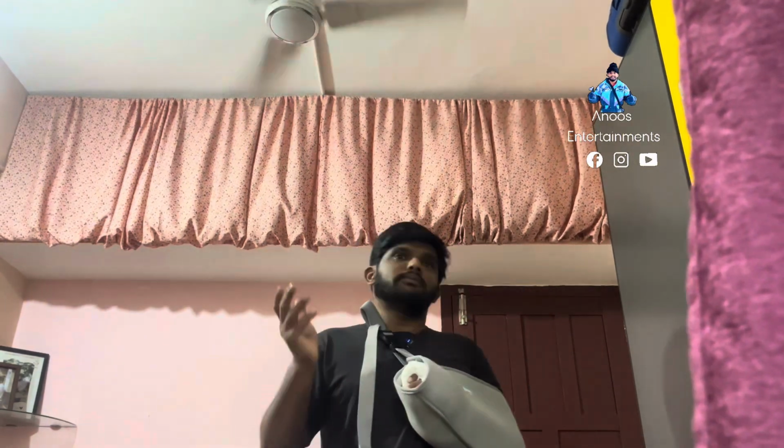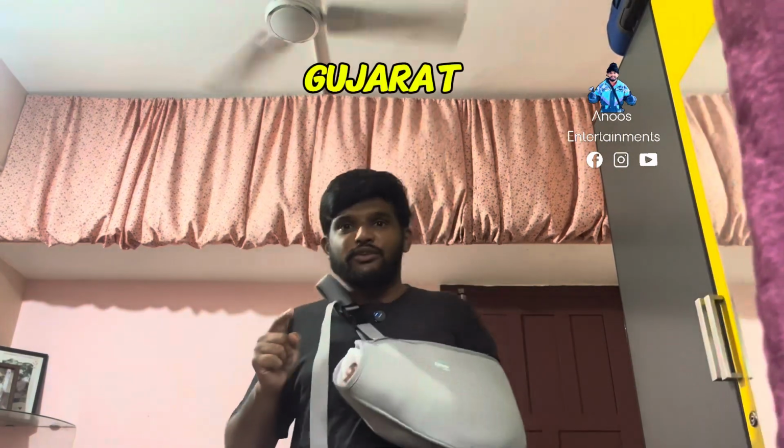With G, we have Goa. Goa is the smallest state in India. The capital is Panaji or Panjim. Goa was a part of a Portuguese colony. Gujarat. Gujarat is known as the land of legends.